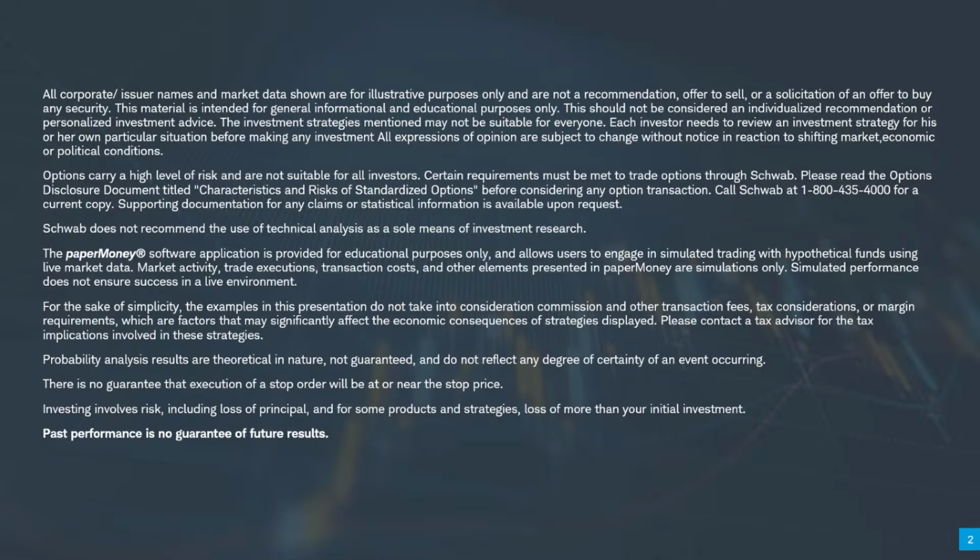What we talk about today is for illustrative and educational purposes. Don't consider it a recommendation. Options carry a high level of risk and are not suitable for all investors. Paper money software application, that's what we're using here today. It's the downloaded version of Thinkorswim, so it's software you actually install on your computer. It's a little bit different than the live account in a couple of aspects, and we try to point those out to you, but overall it's roughly 95% of the functionality of what the live account will do. If we talk about probabilities, they're theoretical in nature. Past performance is no guarantee of future results.